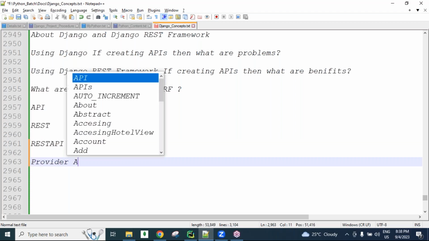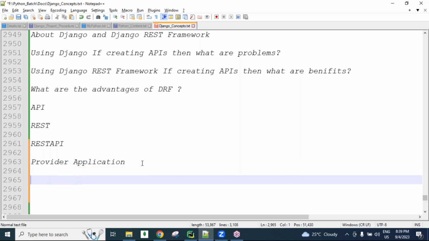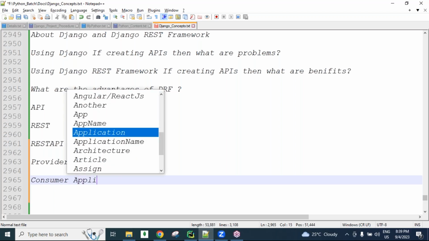Now, provider and consumer applications. What does provider mean? The application that provides APIs to another application is called the provider application. And the application that consumes or utilizes the APIs is called the consumer application.